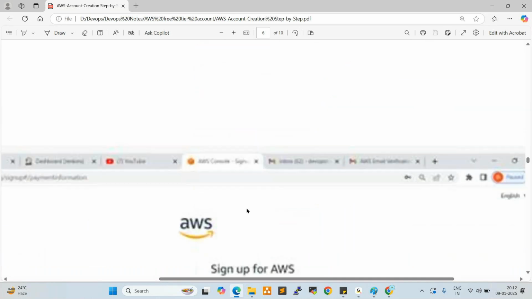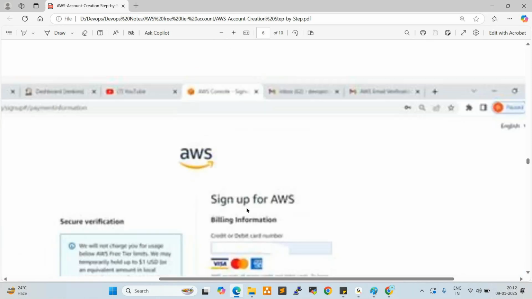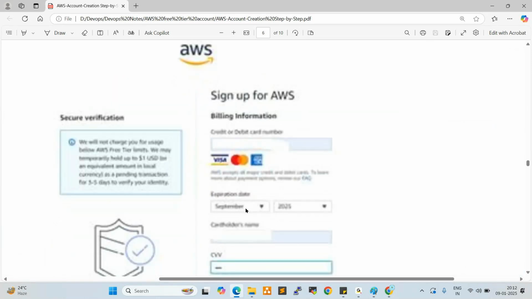After that, see here. Now it is asking you to provide your bank information. So either credit card or debit card information we need to provide here. Okay. So debit card or credit card. So Master or Visa card only. So RuPay card will not be accepted. So SPay RuPay is accepting, but normally we use the Master or Visa. So either it can be debit or credit.